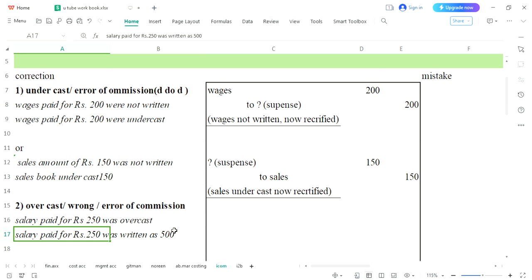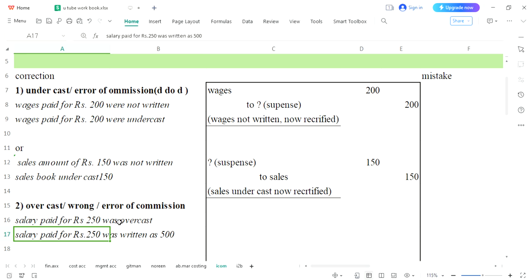So how will you rectify this error? As you know, in case of overcast, you put that overcasted amount to the opposite side. I'm very hopeful that you remember that in case of overcast, if it is debit, you will post it to the credit side. Now, you were not supposed to write salaries, but you have written. First, we will see this scenario. Salary overcast. Please listen to this word.